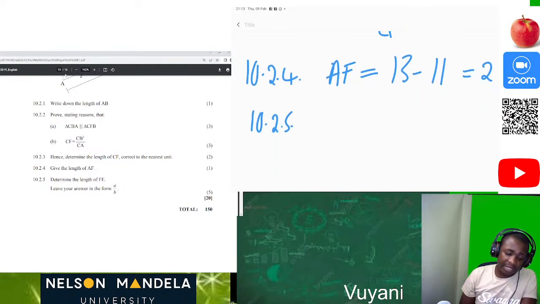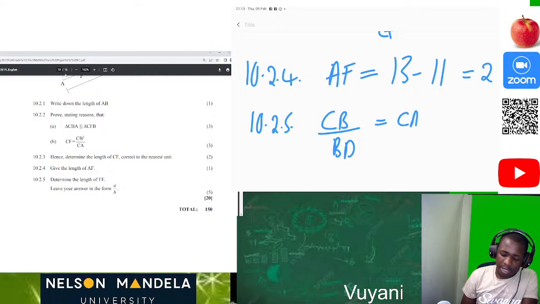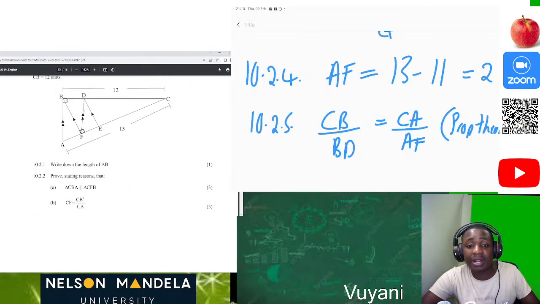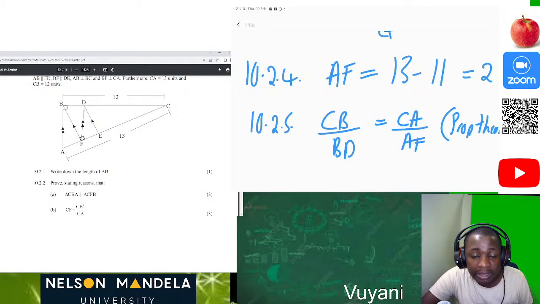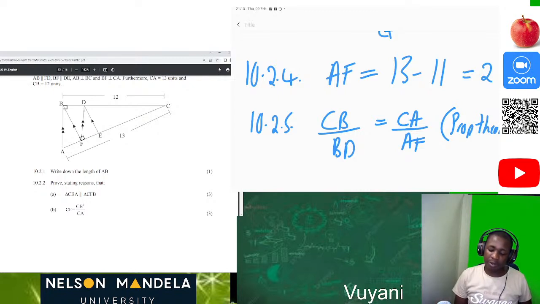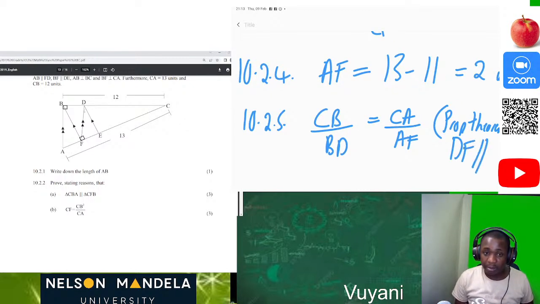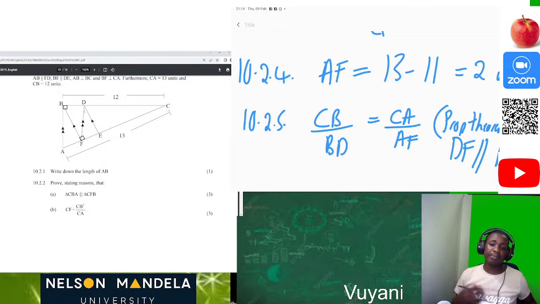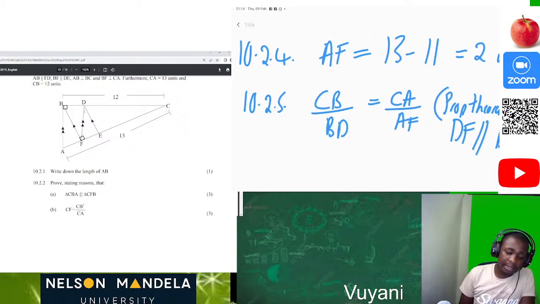So we can see that firstly CB over BD is equal to CA over AF. Why? Because of the prop theorem. In this instance, we have two sets of parallel lines: AB parallel to DF, and BF parallel to DE. So which parallel lines are you talking about? In this one, I'm talking about DF being parallel to BA, or you can just say AB parallel to the other side.